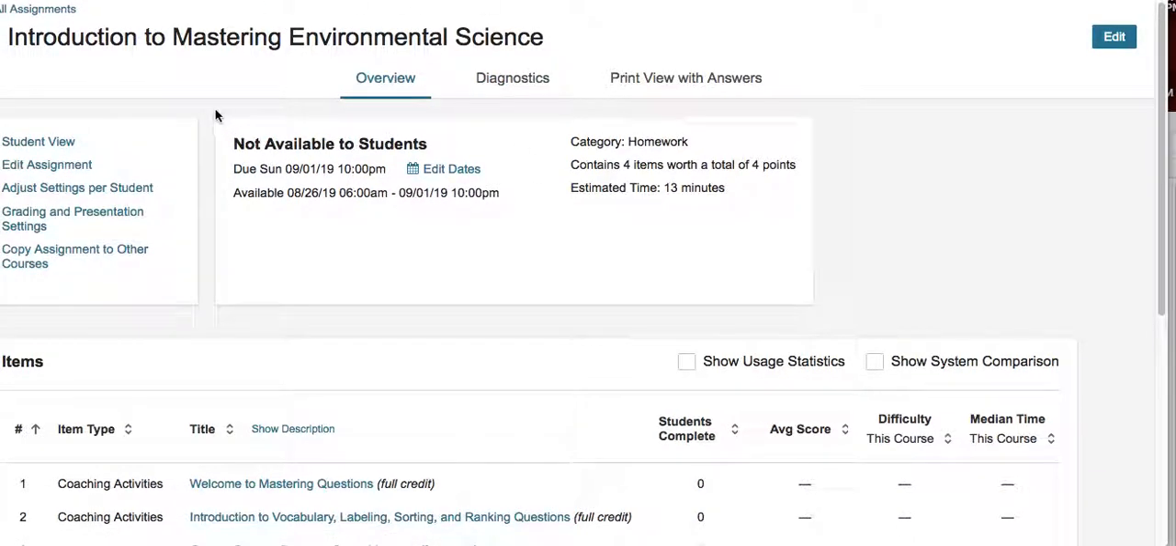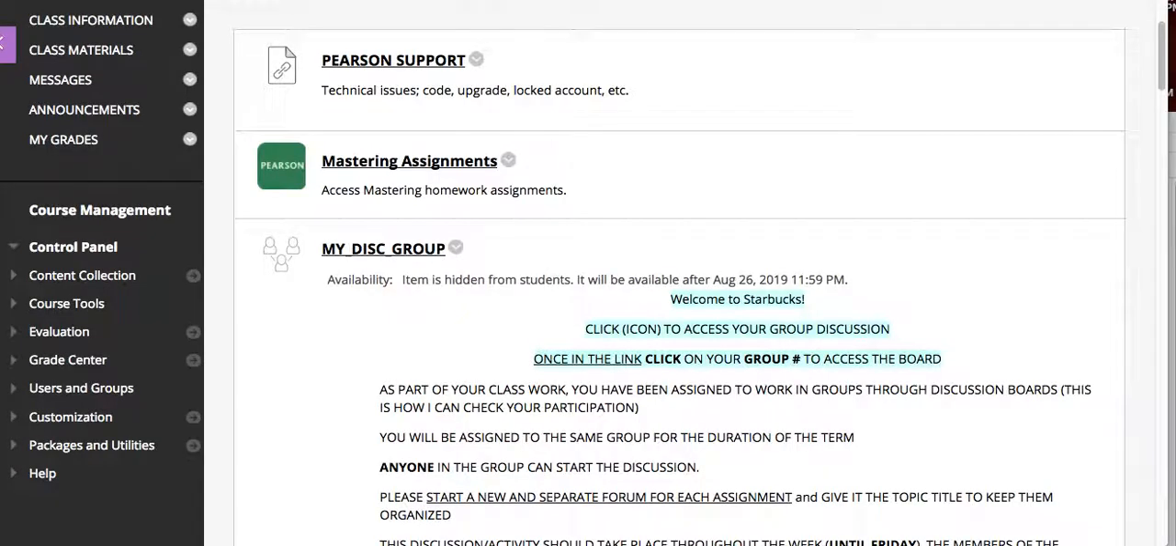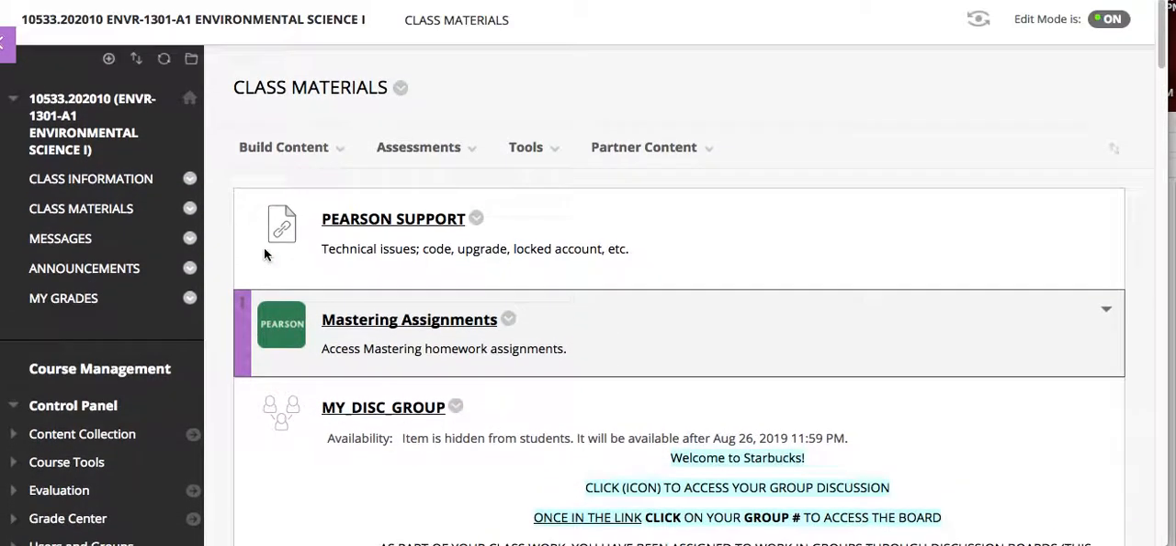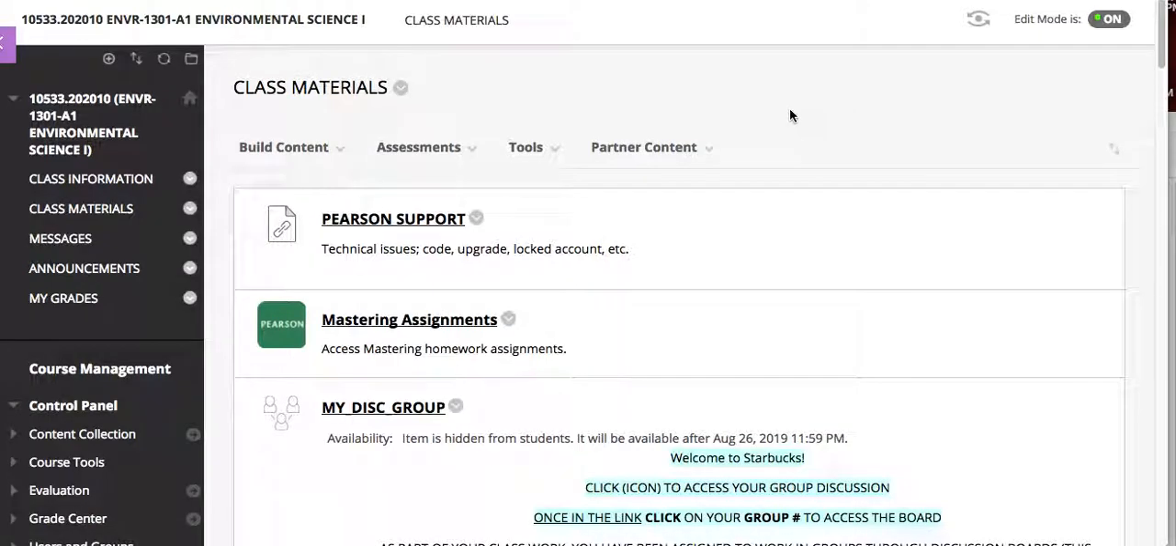So notice this is outside of Blackboard. So whenever Blackboard's down, you can actually access this separately. So hopefully we won't have many issues with Blackboard. But you never know. So if you do, you can still access your mastering through Pearson. All right, so those are the main sections that you're responsible for within Blackboard.